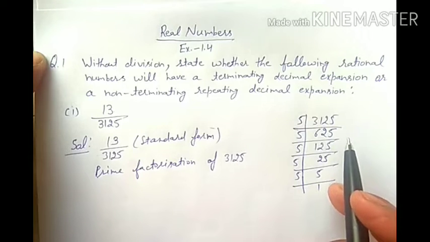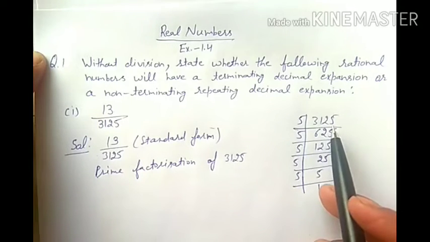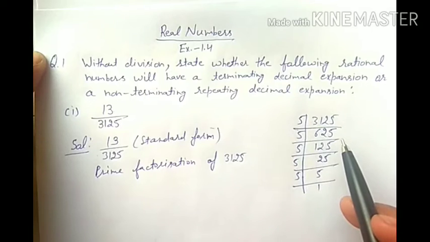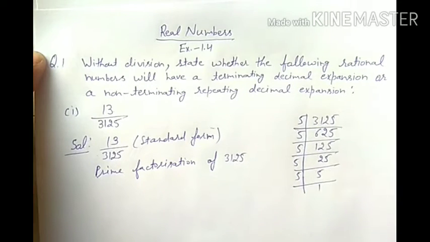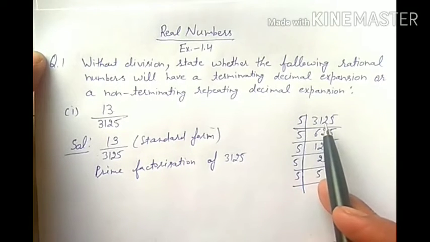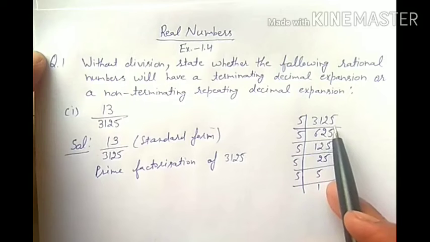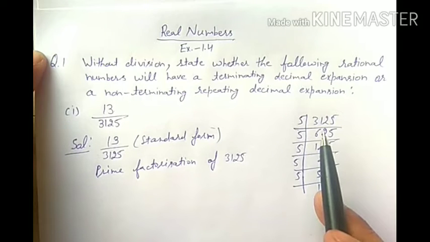Some of you say that this is LCM. Students, this is not LCM. This is the prime factorization of 3125. You can't find the LCM of one number. There must be two or more numbers to find the LCM.